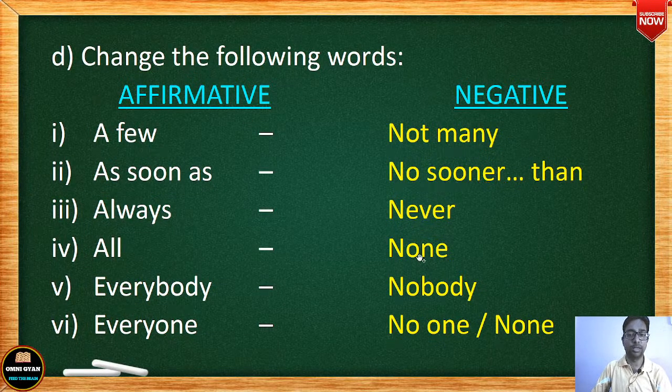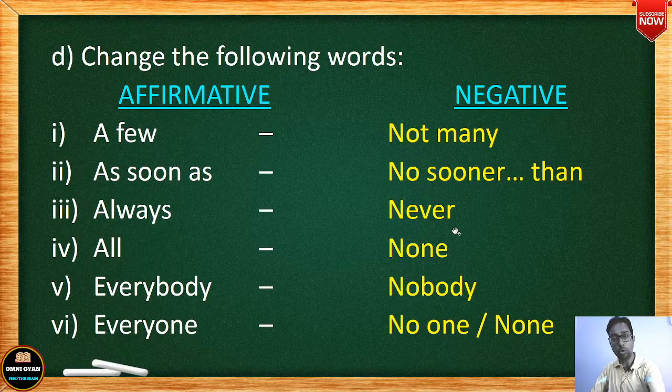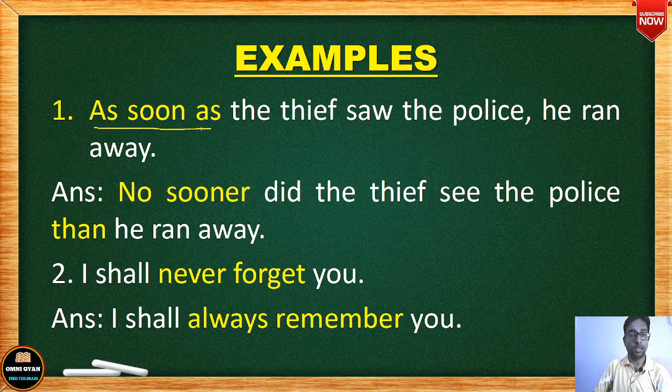Very important, I'm telling you, very important. Even I saw your grammar book, it is not given in so much details. Only examples are given and exercises. Explanations are not there even in your English grammar book also. Functional English grammar and composition explanation is not there. All right, so this will help you a lot. Now let us look at some examples. Now I told you that if you see the word as soon as, you change it into no sooner, and did also.